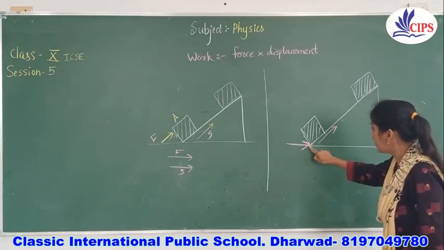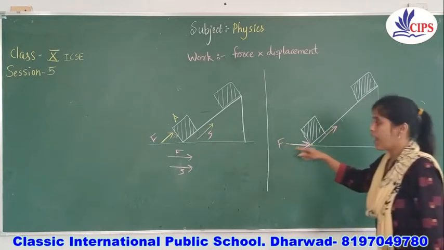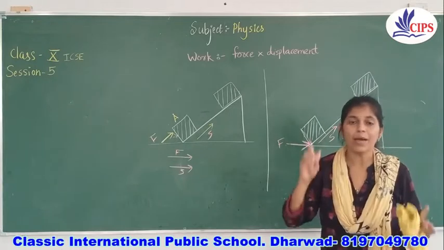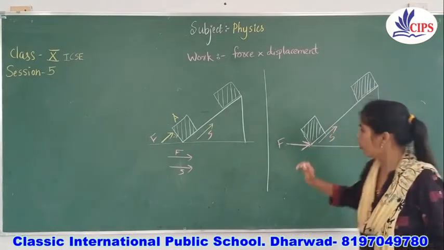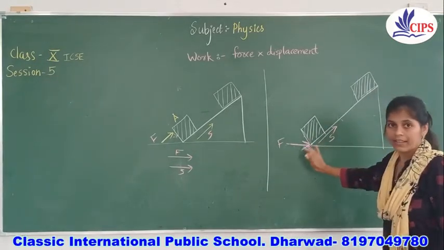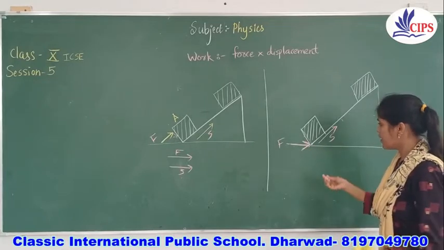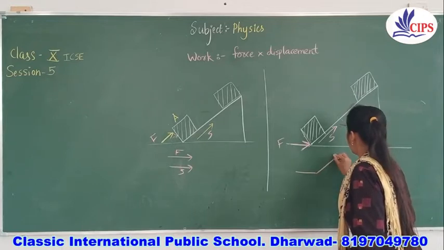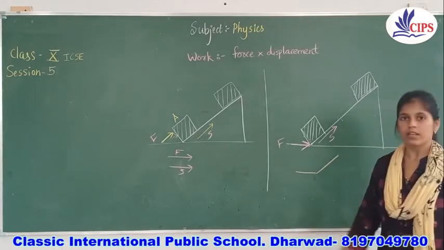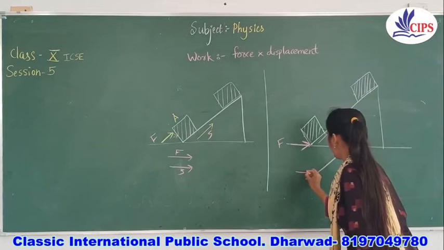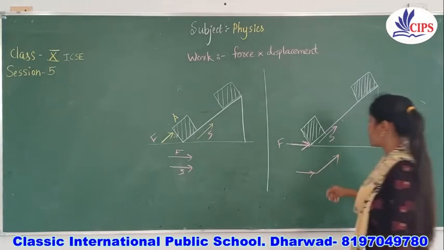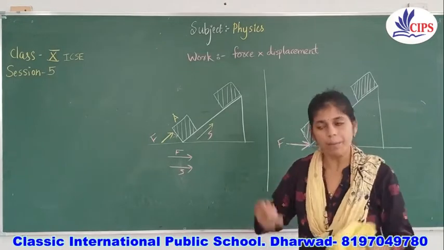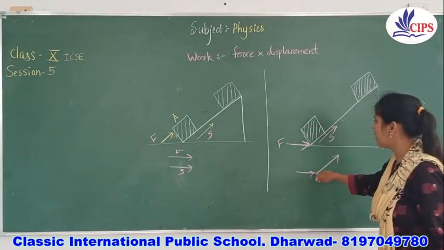I cannot say the force applied and the displacement happening are in a parallel direction; they are not parallel. The condition is different here. Now you get this kind of angle, right? The force applied and the displacement happening are not in a straight line, but they will always give you one angle.